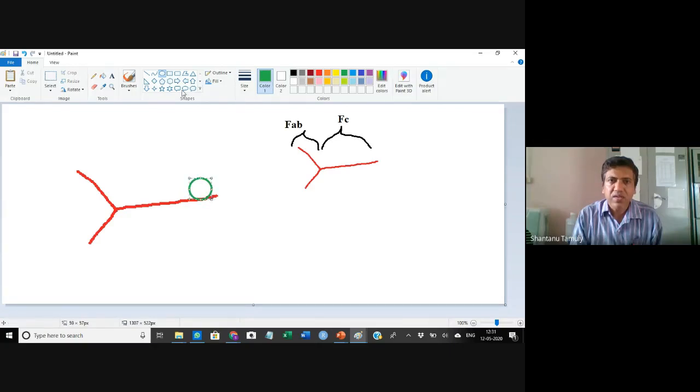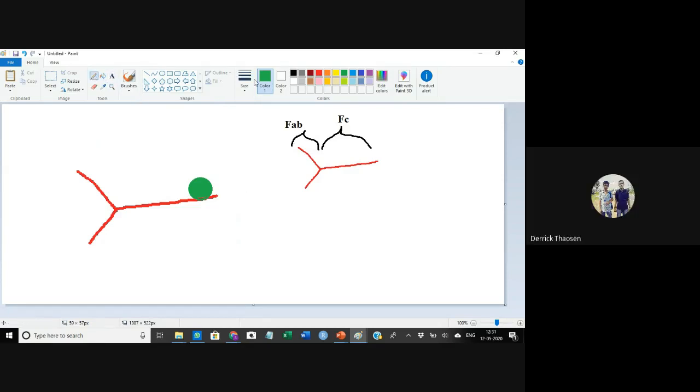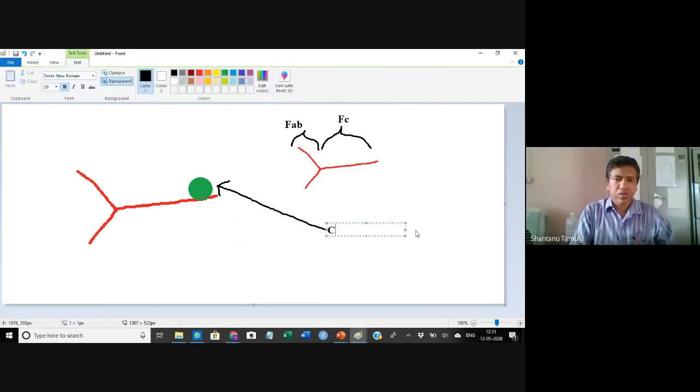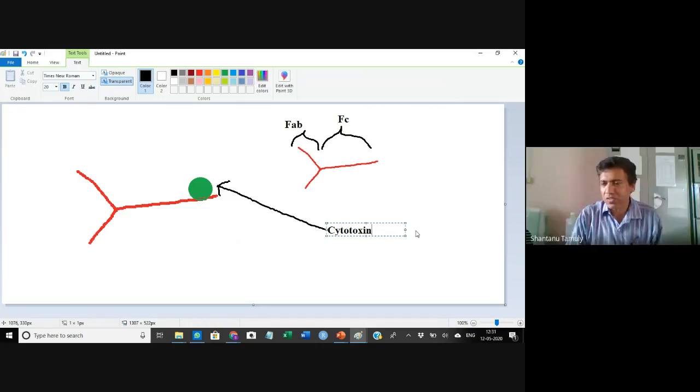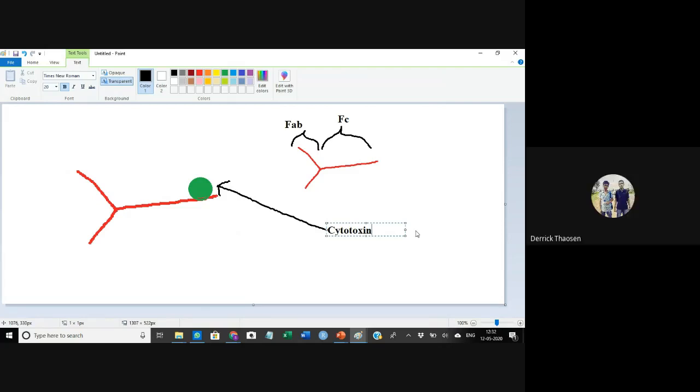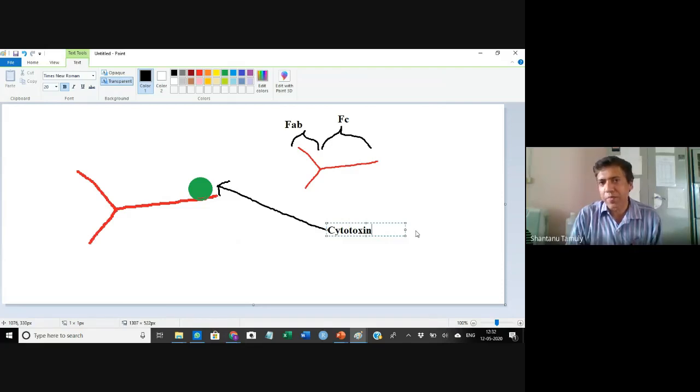This is a cytotoxin. Cyto means cell, toxin means poison. So this particular toxin is poisonous to the cell, and it is attached to the Fc portion of the monoclonal antibody. Now what will happen?